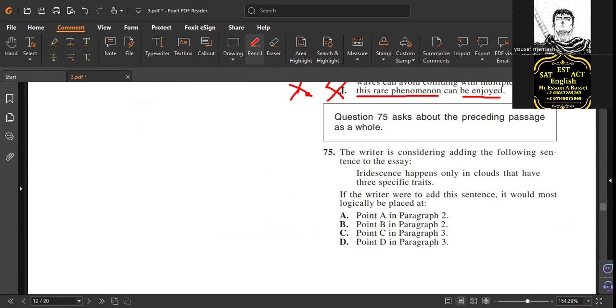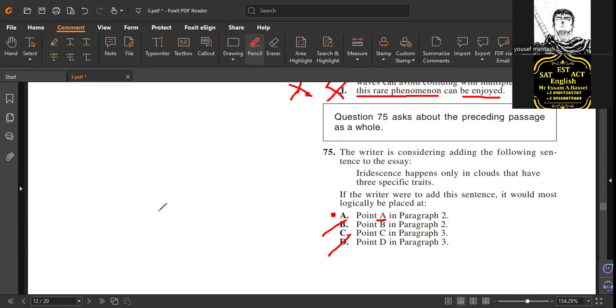And 475 must be letter what? D. What's yours? D? Wrong. No, must be A. Should be wrong again.